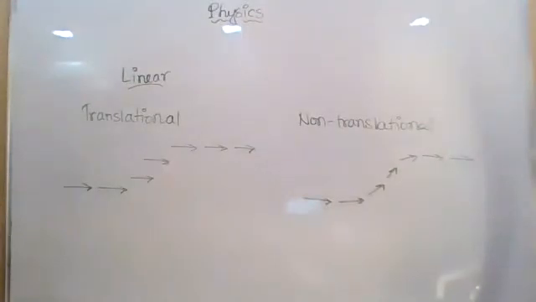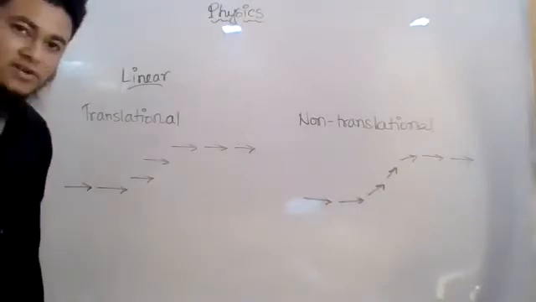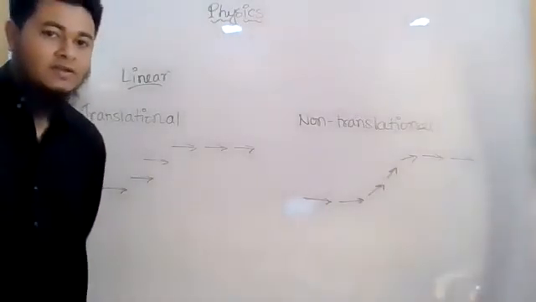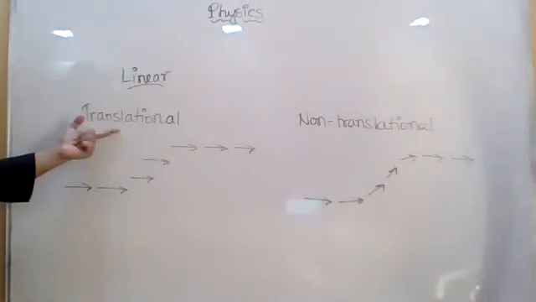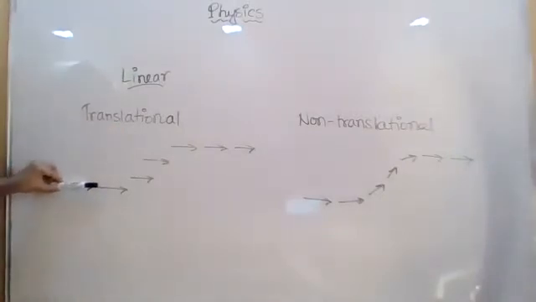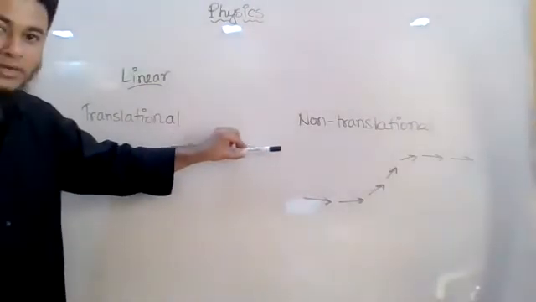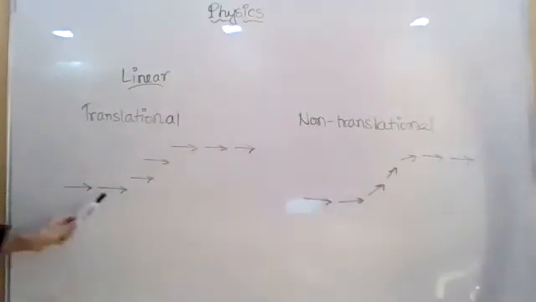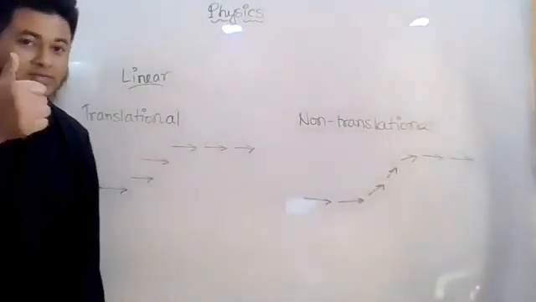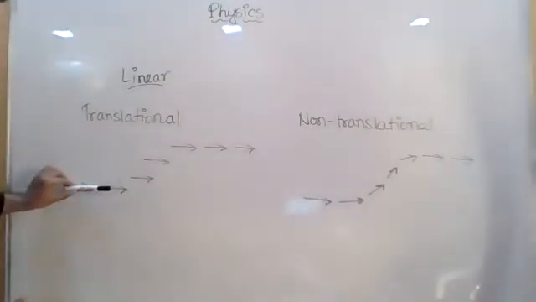Do you notice the difference between these two figures? I think the figure is self-explanatory. Here in the translational motion, the plane is not changing its direction. It is always facing forward, and it will stay in this way and then go. The path also looks the same, but there is a little bit of difference. It is never changing